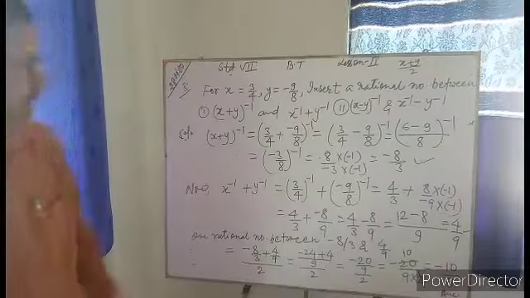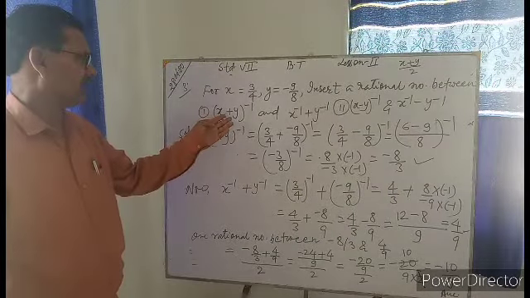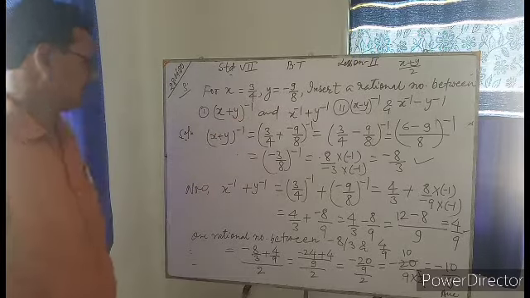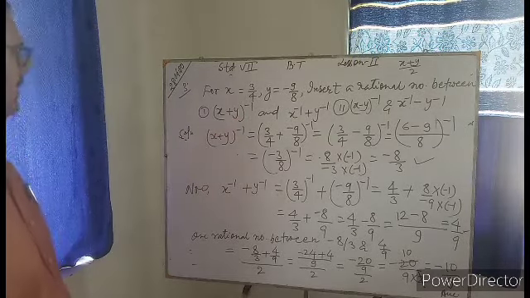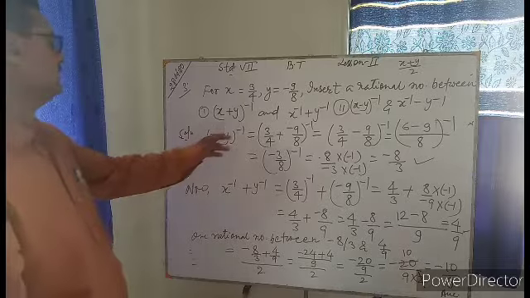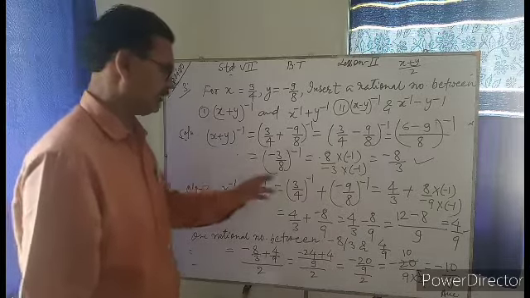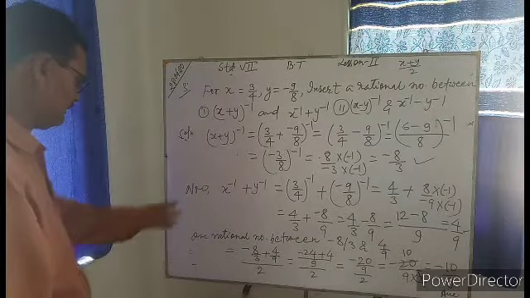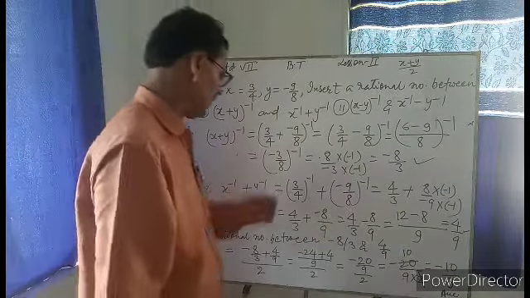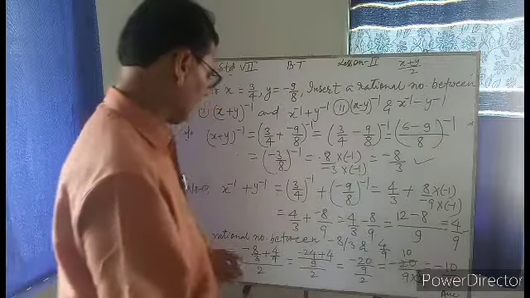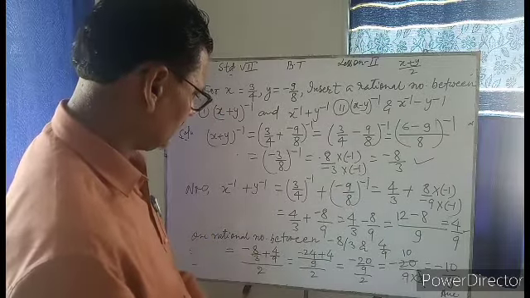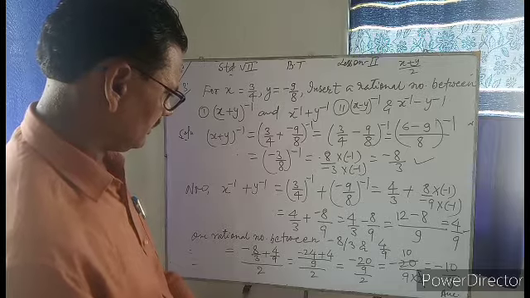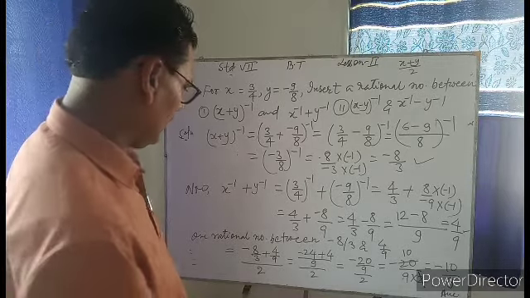Any confusion? x plus y to the power minus 1 and x to the power minus 1 plus y to the power minus 1. We have evaluated x plus y to the power minus 1 and we have got minus 8 by 3. And here x to the power minus 1 plus y to the power minus 1 we have calculated, and we have got lastly how much? 4 by 9.